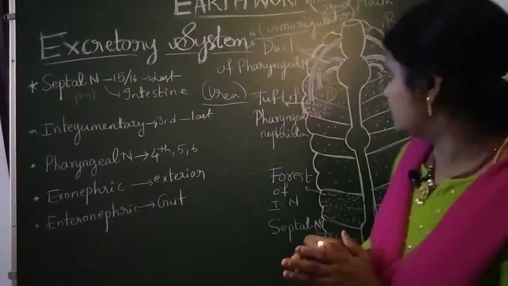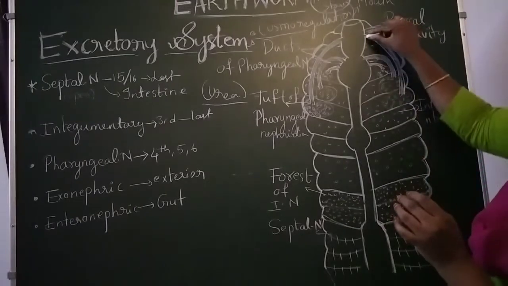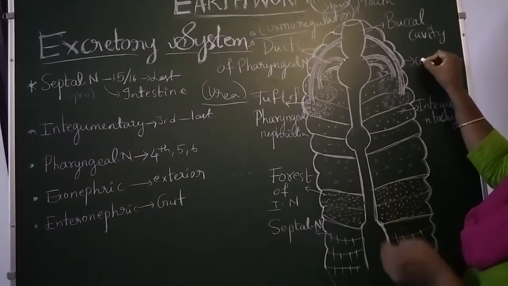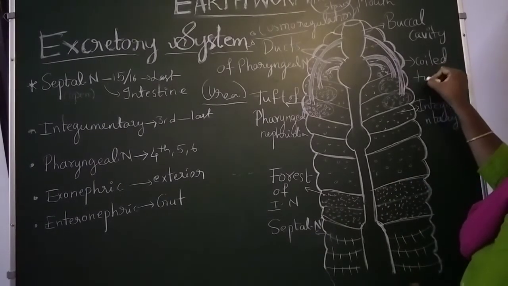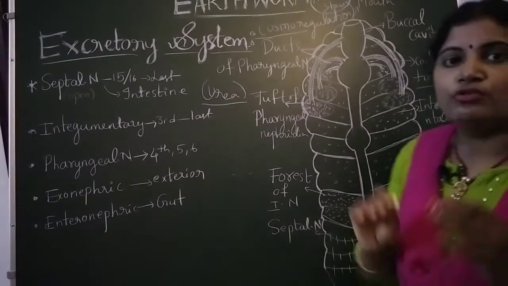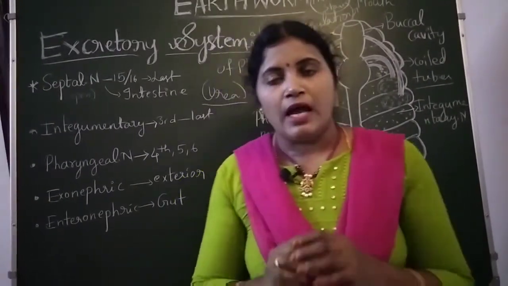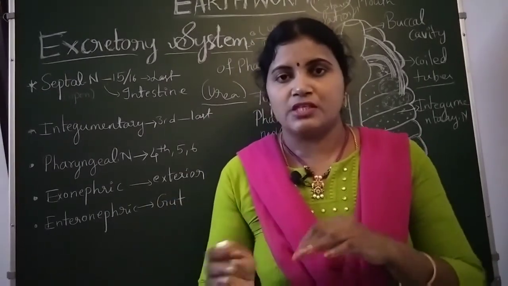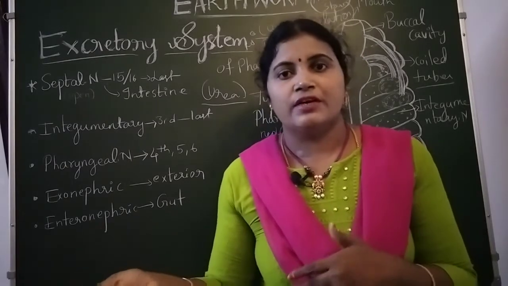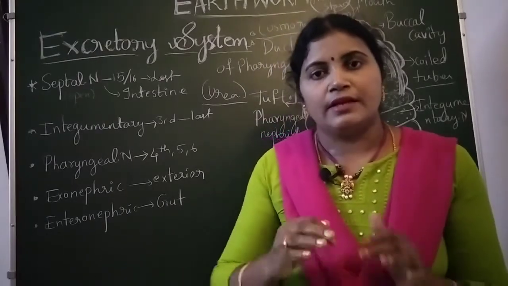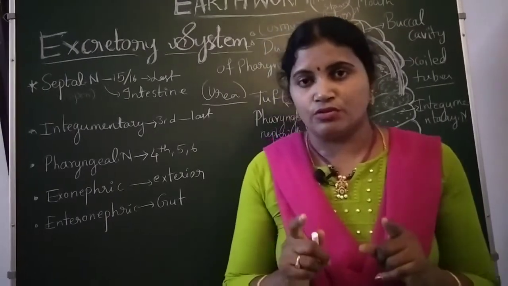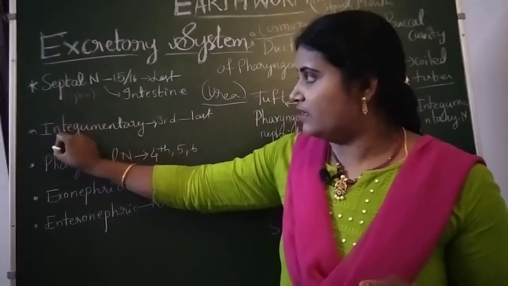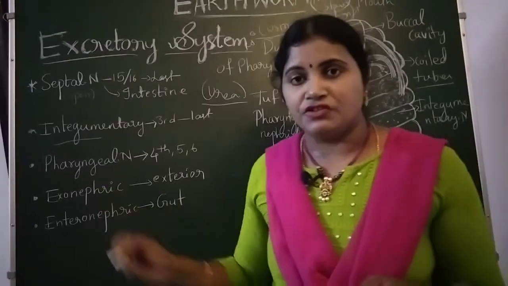In the earthworm it contains coiled tubular structures, coiled tubes. These coiled tubular structures are also known as nephridium, and based on its location, for example if it is present in the septum, that nephridia will be septal nephridia. In that way the nephridia are divided into three types based on location or site. Here how many types? Three types: septal nephridia, integumentary nephridia and pharyngeal nephridia.